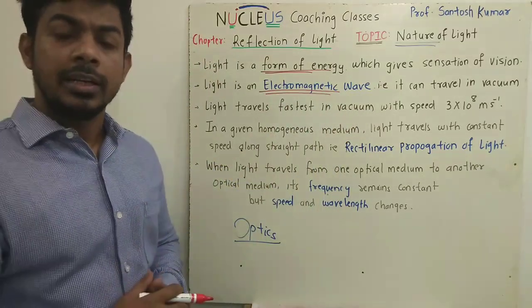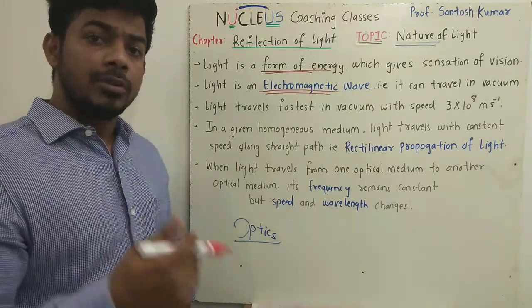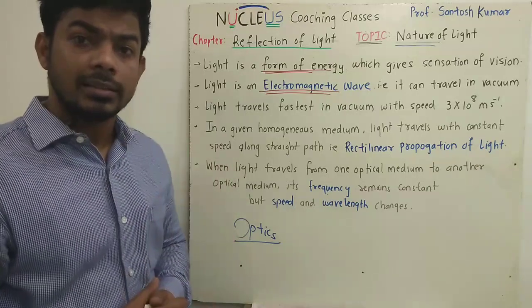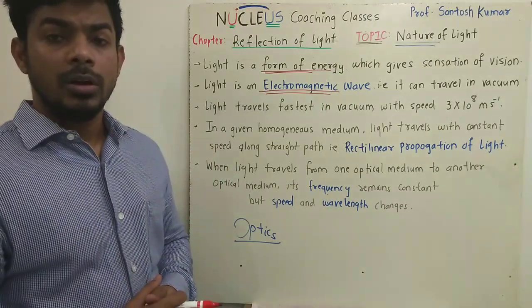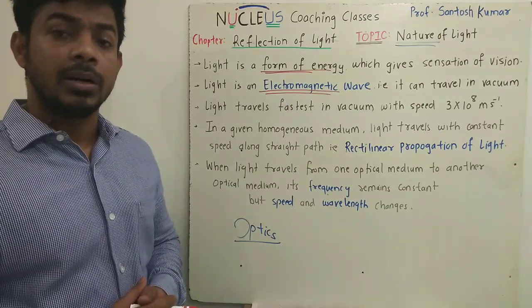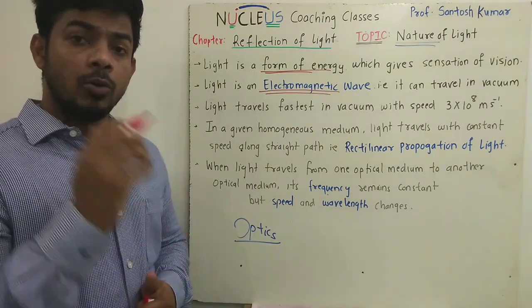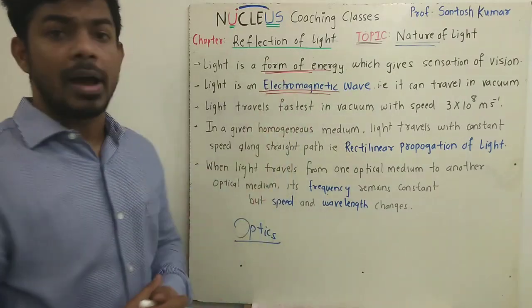You must have studied in your 9th standard or in your previous classes that a wave sometimes requires a material medium to propagate like solid, liquid or gas, which is called a mechanical wave and cannot travel through vacuum. But there is a wave which can travel through solid, liquid and gas, but if the medium is not there, then also it can travel. That means the wave which can travel even in vacuum is called an electromagnetic wave.